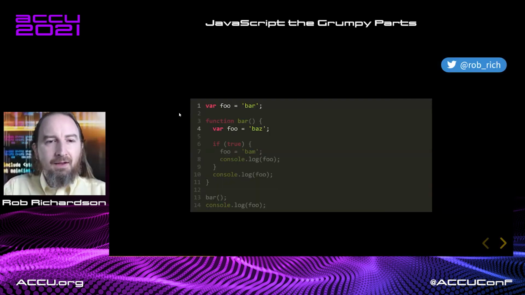So we had this function where we had this bar function and we defined things. Let's define these two variables, foo and foo, outside here. Take a moment and think through this function. What's going to happen here?